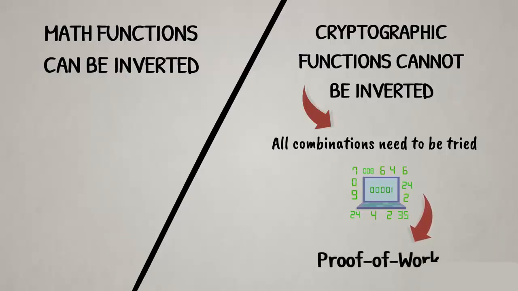This is basically a brute force approach of trying potentially all possible combinations, and this is precisely the element of work as used in proof of work. The work comprises all the iterative computations a computer needs to do to find a solution of the cryptographic puzzle.